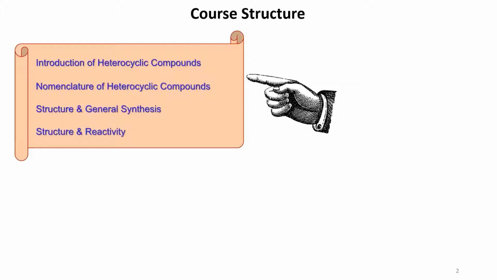What we'll try to understand is how to break down the structure to its origin, and from there develop the synthetic route. That will help you, if any kind of heterocyclic compound is given, to at least approach designing your own synthetic route. And then we'll come to structure and reactivity in general discussion. These all are general discussion.